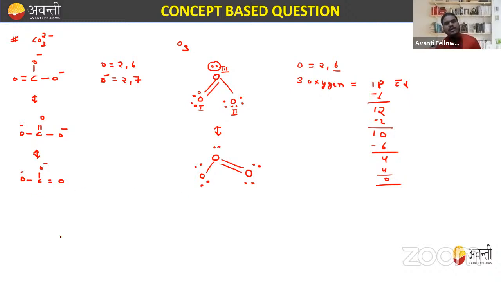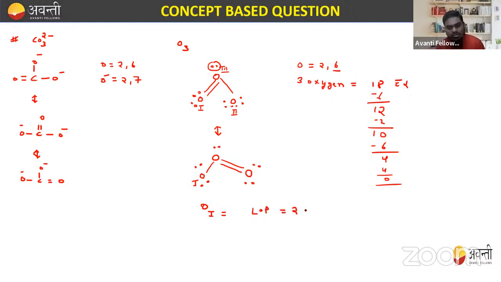If someone asks you to calculate the number of bond pairs and lone pairs in oxygen 1, 2, 3, you can easily calculate. This is known as a lone pair. So oxygen 1 has how many lone pairs? The lone pairs are equal to 2.